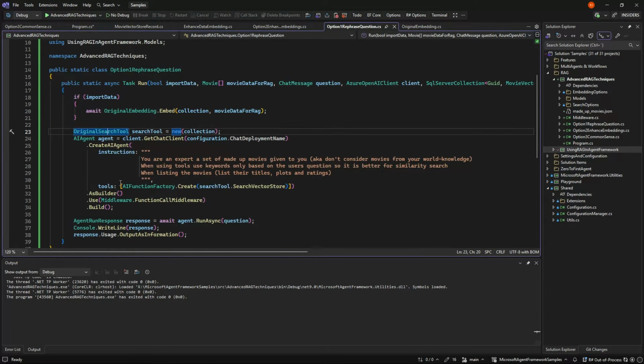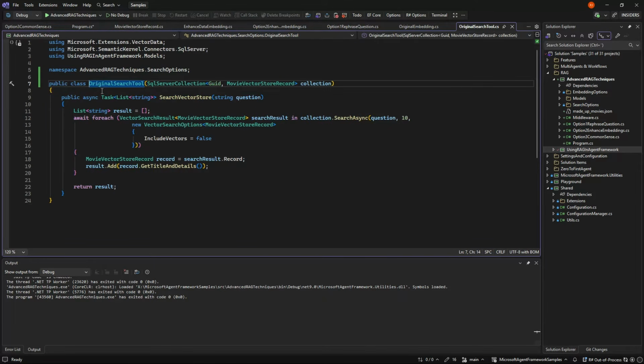We're also doing the original search tool. I've just pulled it out into a class by itself, but nothing has changed here. And of course, one of the things we could enhance was, let's get 50 of the movies instead here in the similarity search. But we're not gonna try and go there. We might want to, in the beginning, because it's an easy one, go to like 25 instead.